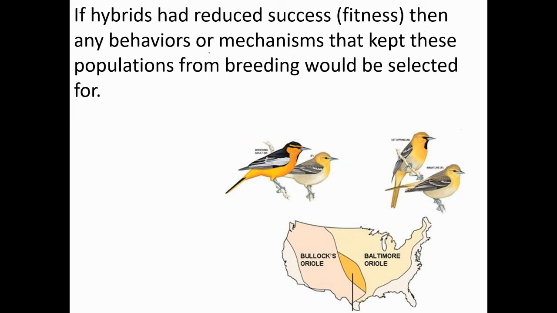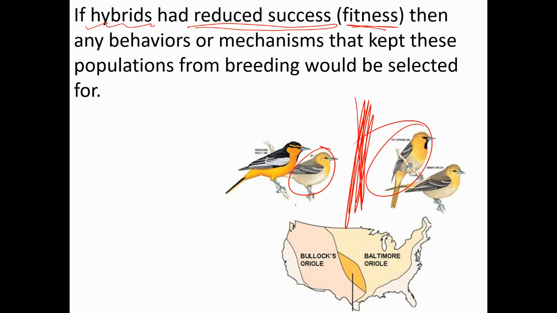Okay, so if the hybrids had reduced success or reduced fitness, that just means that the babies, if they're born, are not as good at getting food or not as good at getting mates, and they're less likely to make babies. So the hybrids are less successful. So any behaviors or mechanisms that keep these populations apart is going to be selected for. So if this one mates with this one, they're going to have fewer grandbabies.